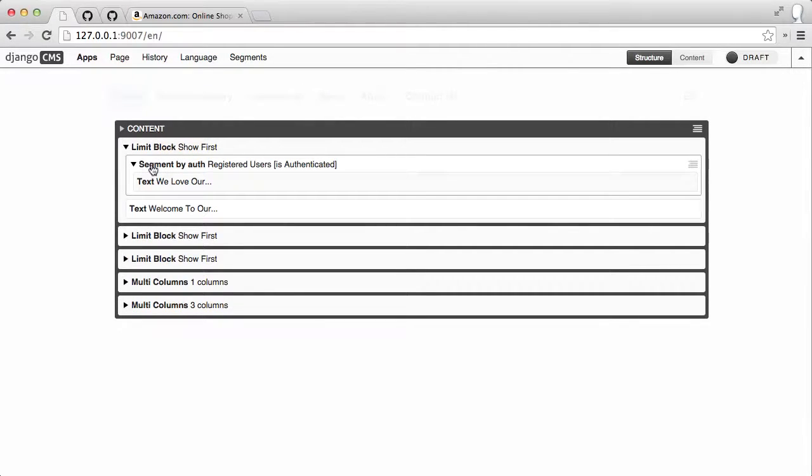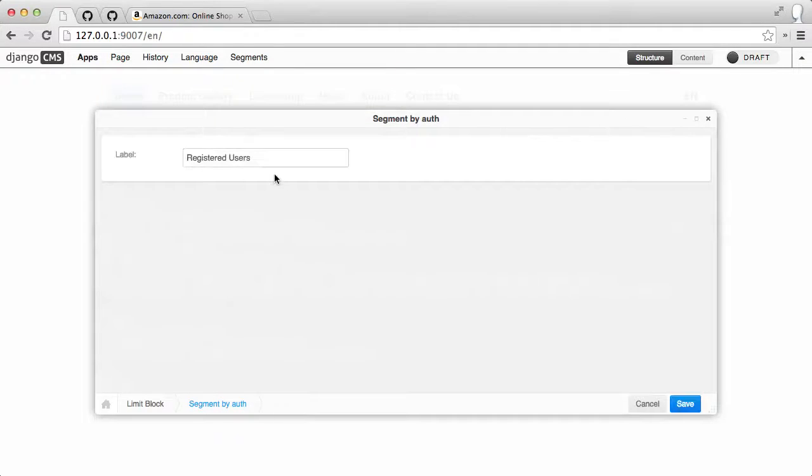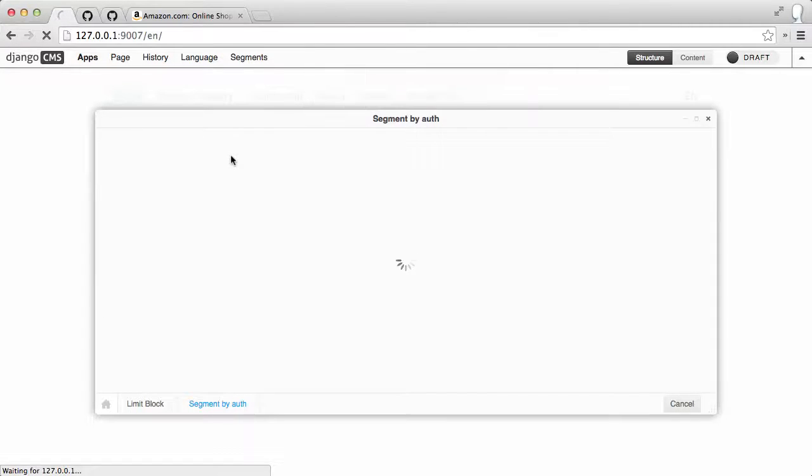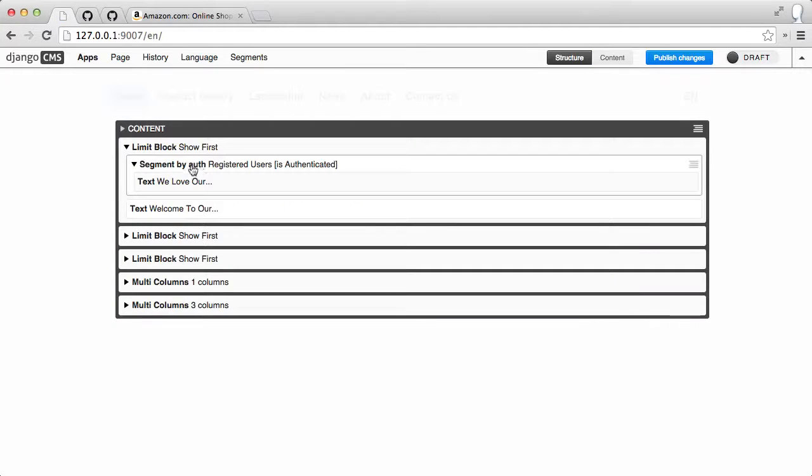So the segment by auth. This is a segment plugin, and I'm going to double click it so you can see the configuration. Again, like I said earlier, it doesn't really have any configuration other than a label. If you include a label, it will show that instead of the configuration, which you see. Here's the label, and then here's the configuration in brackets. If you didn't have a label, it would just show "is authenticated".